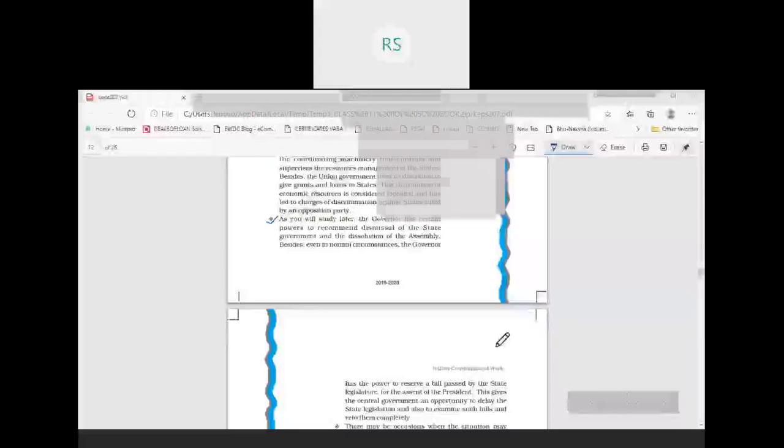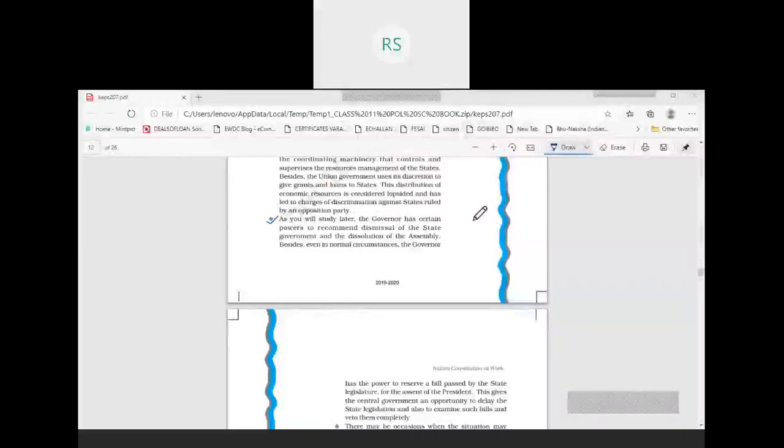The post of president is completely apolitical. It means that the president has no political affiliation. He is not related to any political party, and he is not supposed to play any political role. He is there only to play the constitutional role as the executive head of the central government.